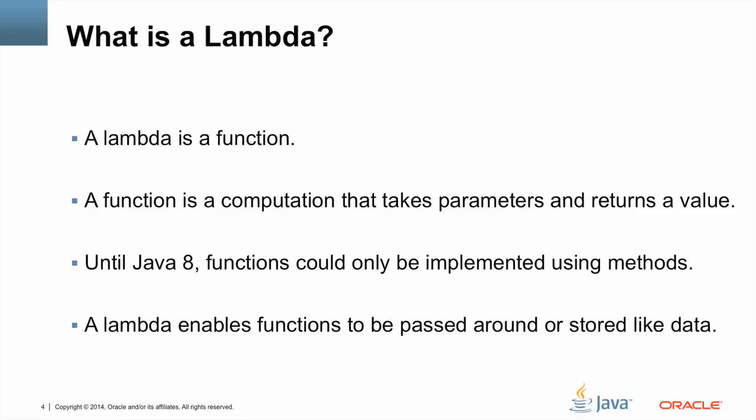What is a lambda? At its heart, a lambda is just a function. A function is a computation that takes parameters and returns a value. Up until Java 8, functions could only be implemented using methods. In Java 8, a lambda expression enables functions to be passed around or stored like data. This last point is a key difference between methods and lambdas. Being able to pass functions as arguments or to return them as function return values is a big deal and enables a new class of APIs and programming styles.